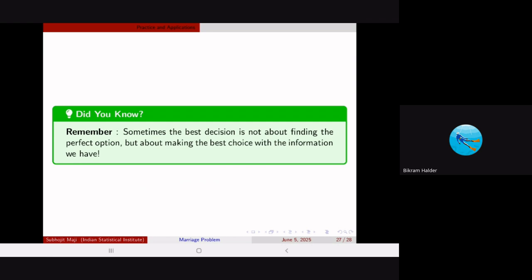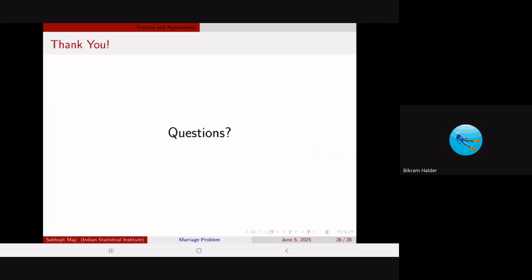And remember that the best decisions are not about finding the perfect option, but about making the best choice with the information that we have. That is how optimal decisions help you find the best with the limited information that we have.